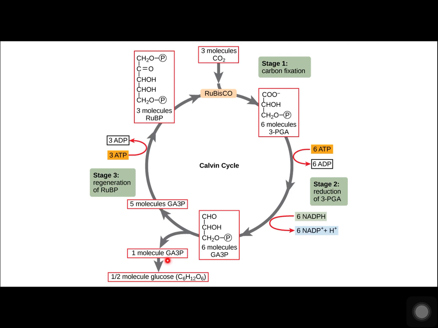But each turn makes 2 G3Ps, thus 3 turns make 6 G3Ps. 1 is exported while the remaining 5 G3P molecules remain in the cycle and are used to regenerate RuBP, which enables the system to prepare for more carbon dioxide to be fixed. 3 more molecules of ATP are used in these regeneration reactions.